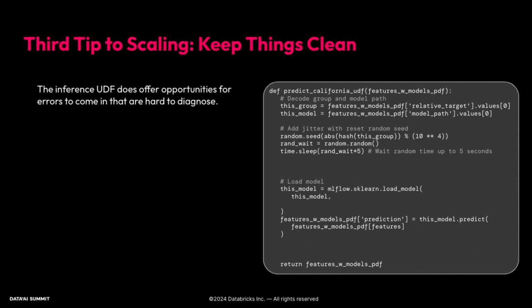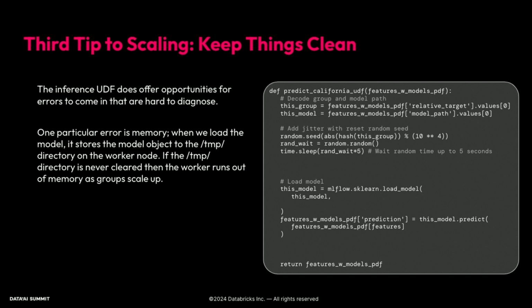UDF. This inference UDF does offer us opportunities for other hard to diagnose errors to come about. Luckily, we can also solve those. So one particular error that we run into is memory. So when we load the model within the UDF, MLflow is going to store that model object into the temp directory of the worker node, or the node that it's executed on, which will be the worker node if you're doing this apply in pandas parallelization.